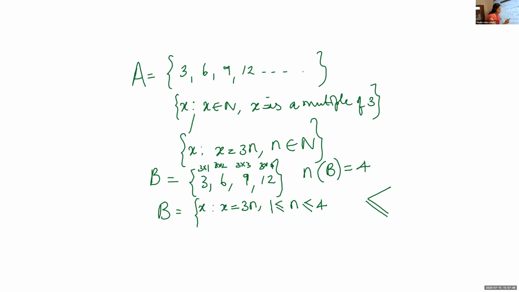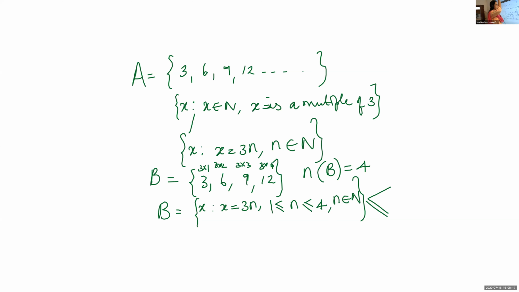So x takes the form 3n, where n takes a number from 1 to 4. And n is a natural number. Between 1 and 4 we have decimals also, so we have to clearly give the property that n belongs to N. It is a natural number. Is it clear?